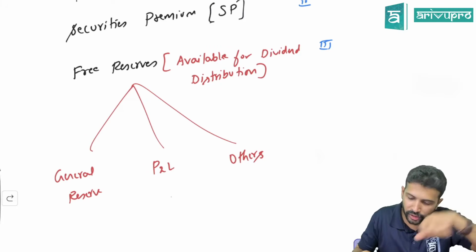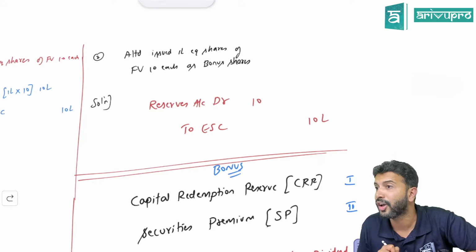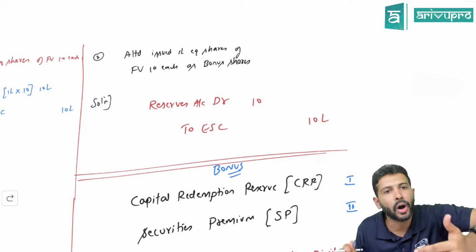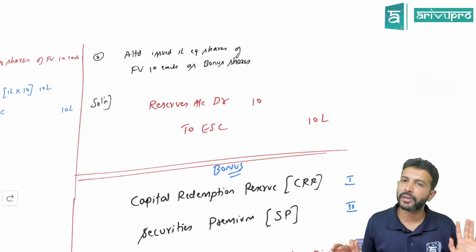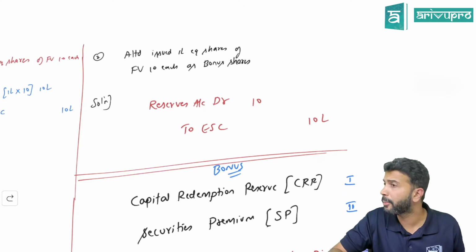In fact, now can you complete the entry for me? Can you debit? Do you think the journal entry is reserve? No. What and all reserves you are utilizing, all those reserves you will debit. That's all. So far whatever we have learned, can we quickly apply it in one of the problems to get our understanding a little better?